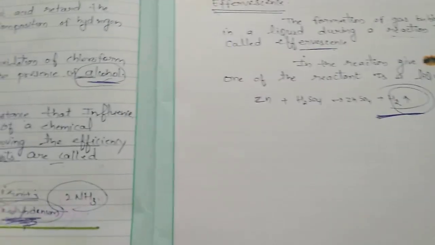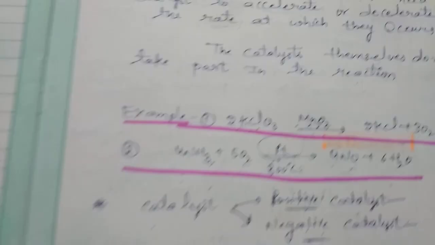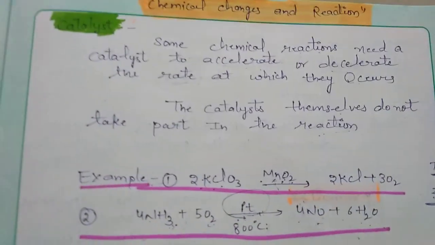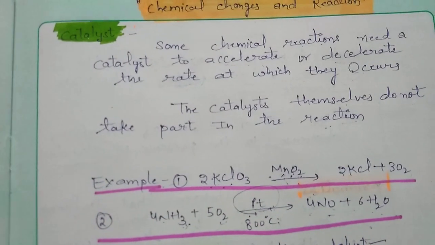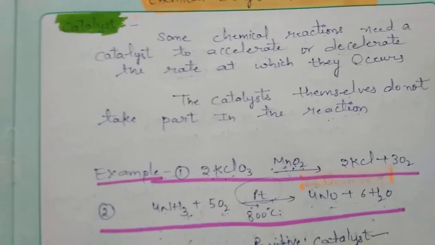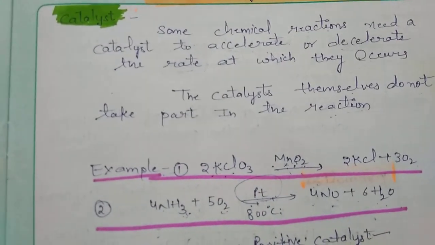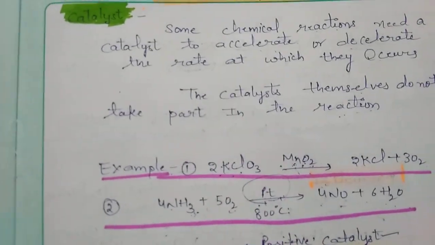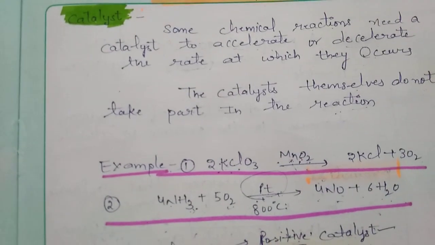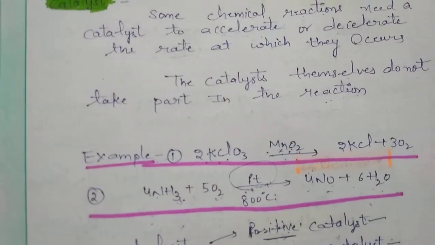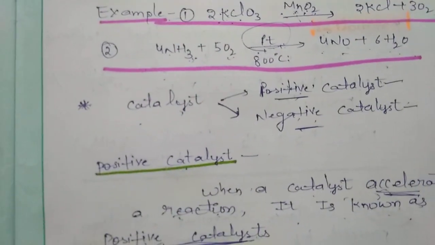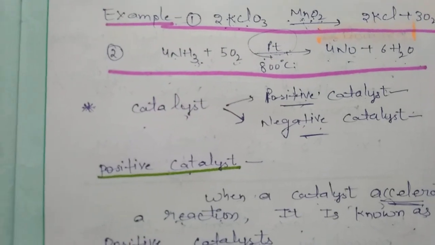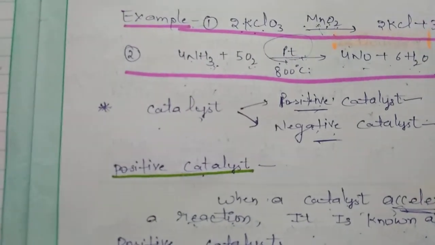Now I will give a fast and quick revision. You can see, what is a catalyst? Any substance which affects the rate of chemical reaction, either accelerating or retarding it, meaning the speed of the chemical reaction is affected in the presence of a catalyst. Catalysts are of two types, negative catalyst and positive catalyst. A negative catalyst retards the rate of chemical reaction, a positive catalyst enhances the rate of chemical reaction.